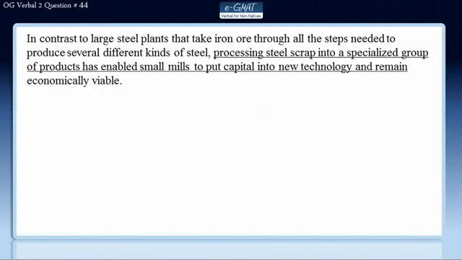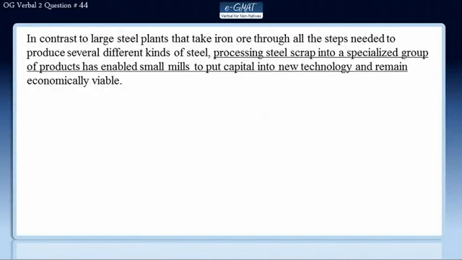Now let us evaluate the errors by splitting this sentence into its clauses. So here comes the first one. In contrast to large steel plants, the presence of "that" tells us that we have another clause here that reads: that take iron ore through all the steps needed to produce several different kinds of steel. Here "that" is the subject and "take" is the verb. What follows next is the continuation of the first clause, and it reads: processing steel scrap into a specialized group of products has enabled small mills to put capital into new technology and remain economically viable. Here "processing steel scrap" is the subject and "has enabled" is the verb.